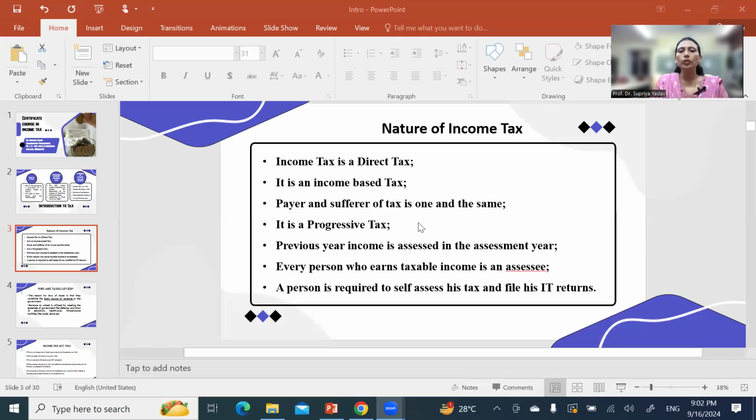Okay. So every person who earns taxable income is an assessee. Yes.